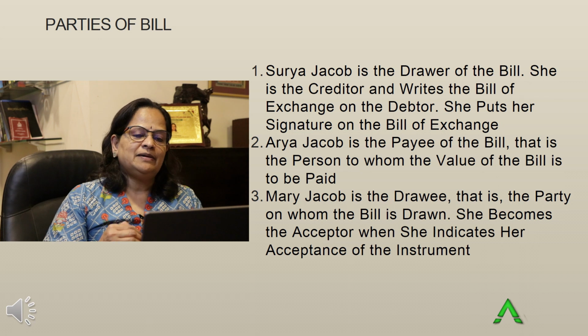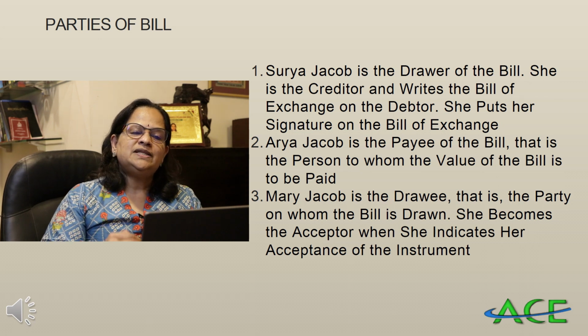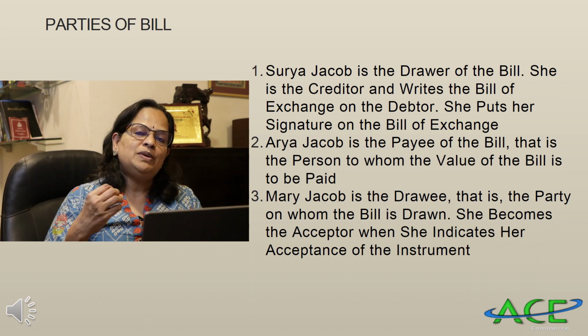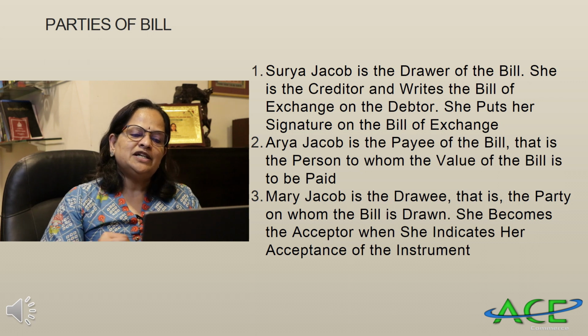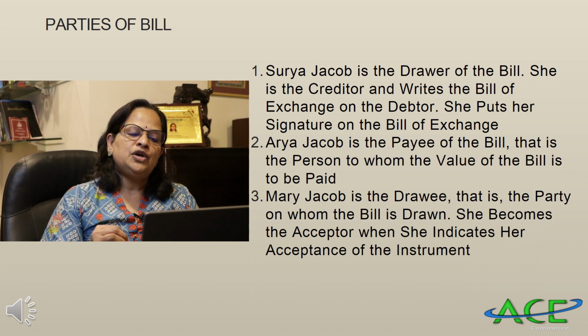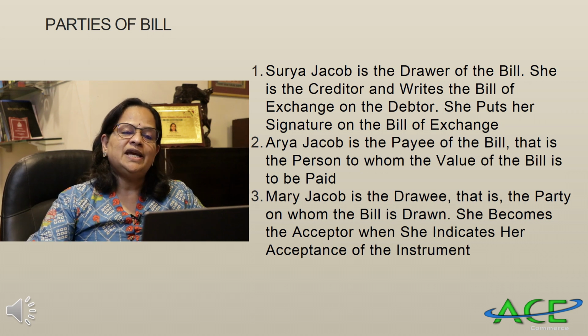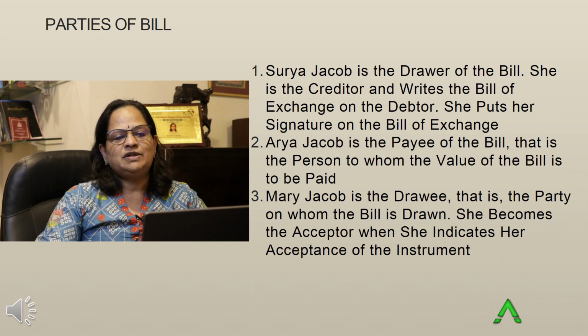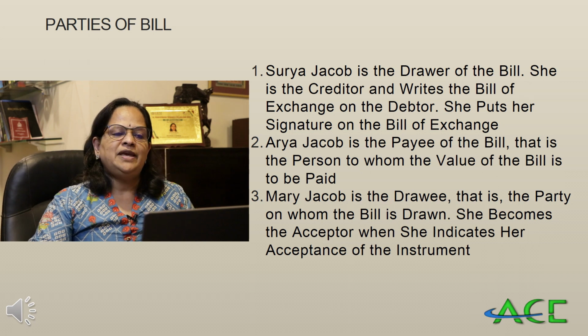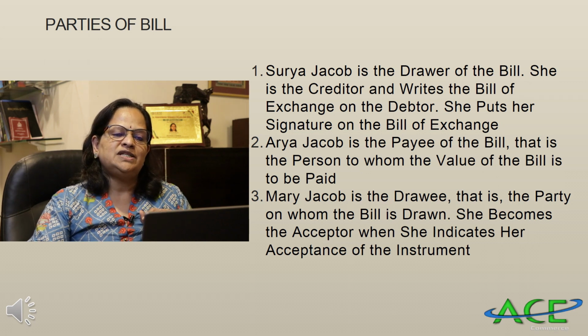Next, Arya Jacob is the payee of the bill, that is the person to whom the value of the bill is to be paid. Next, Mary Jacob is the drawee, that is the party on whom the bill is drawn. She becomes the acceptor when she indicates her acceptance of the instrument. So drawer, drawee and payee: 3 parties are there for a bill of exchange.